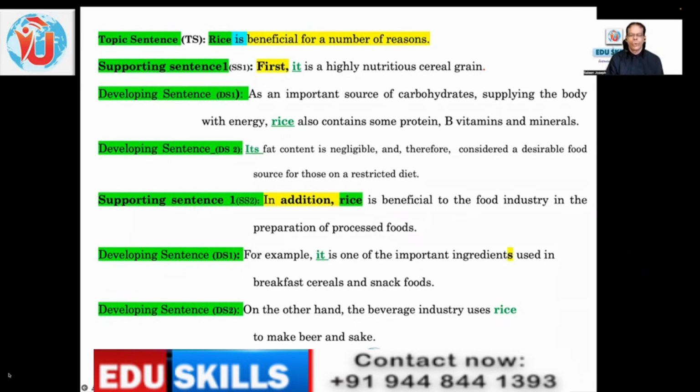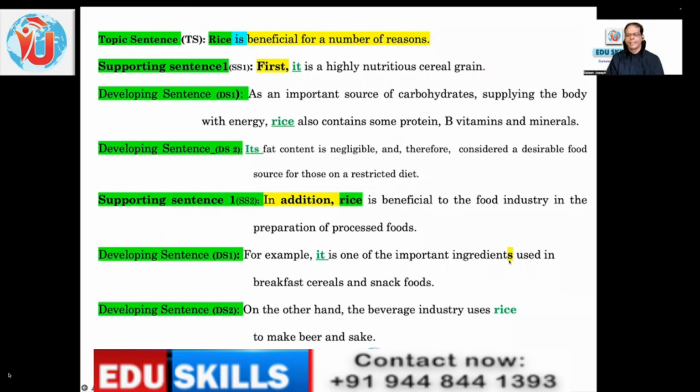For example, this is called cohesiveness, meaning a link between sentences. The whole paragraph, every sentence, is linked to each other, connected to each other. And that's an aspect that's being assessed even in your writing. For example, it is one of the most important ingredients used in breakfast cereals and snack foods. This is an example explaining that rice is beneficial for the food industry, illustrating or giving evidence here. It again refers to rice, which means every sentence repeats the keyword, and it should.